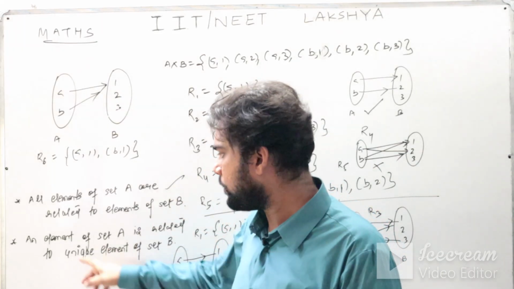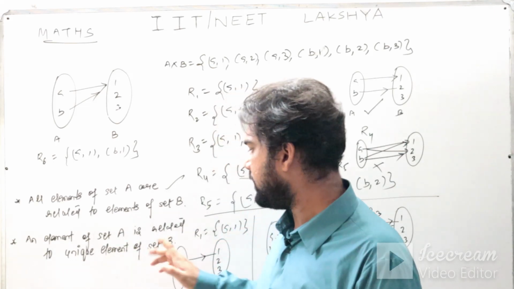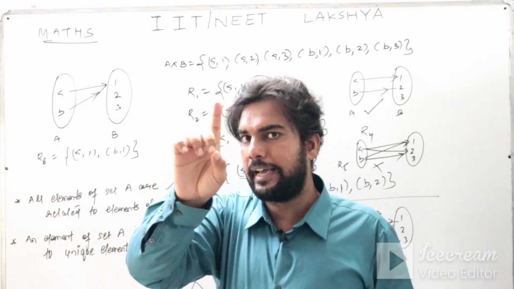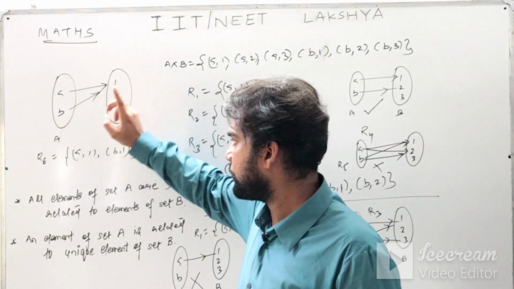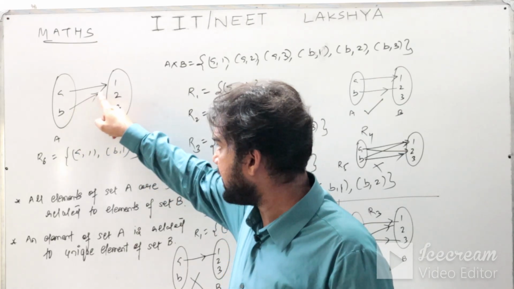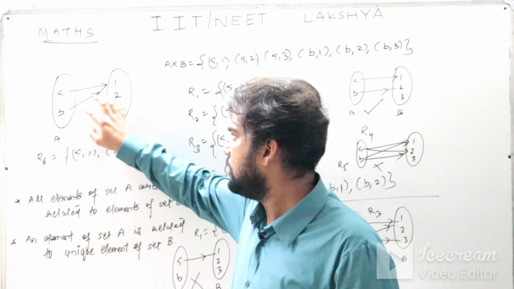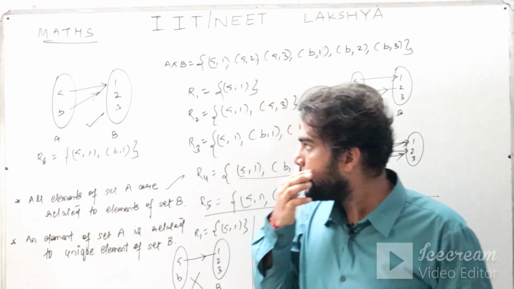What about criteria 2? An element of set A is related to a unique element of set B. From a particular element only one arrow has to go. From here only one arrow is going, and this is related to uniqueness. Very good. And B is also uniquely related to 1. That is also fine. That's also correct. So this is a function. Clarity is there.